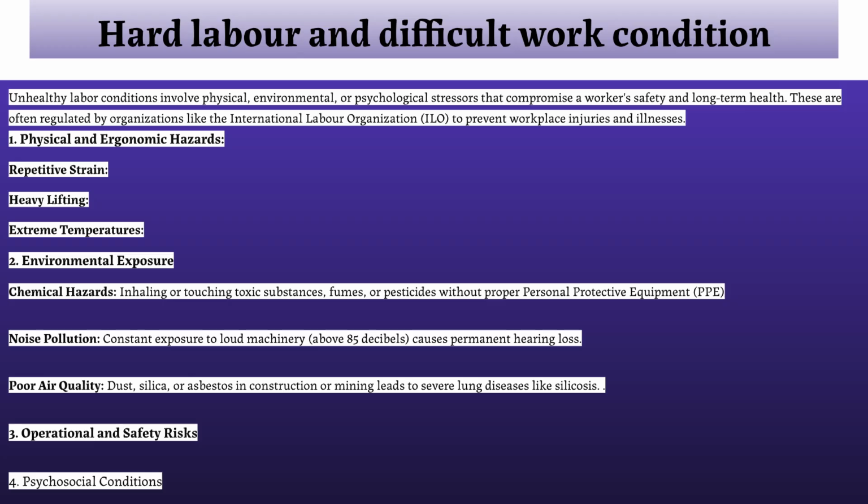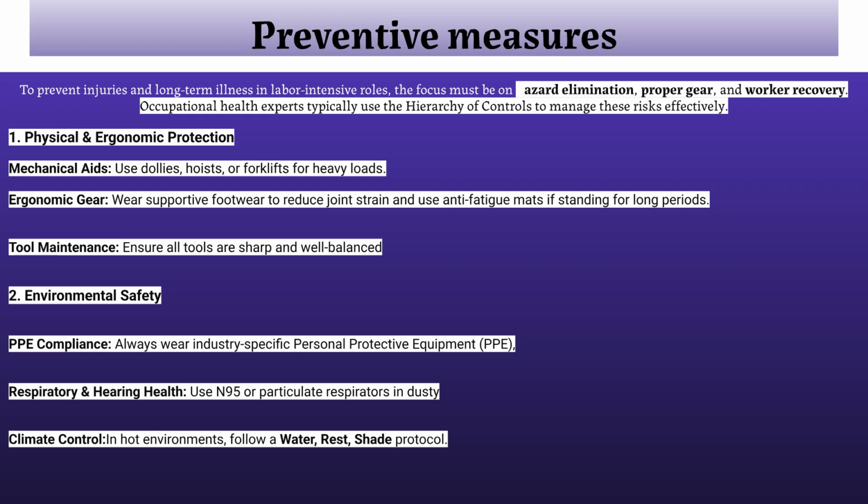Hard labor and difficult work conditions involve physical, environmental, or psychological stressors that compromise a worker's health. Hazards include repetitive strain, chemical exposure, noise pollution, and operational risks. Prevention in labor-intensive roles focuses on hazard elimination, proper gear, and worker recovery. Measures include using mechanical aids, ergonomic gear, consistent use of PPE, and following climate control protocols.